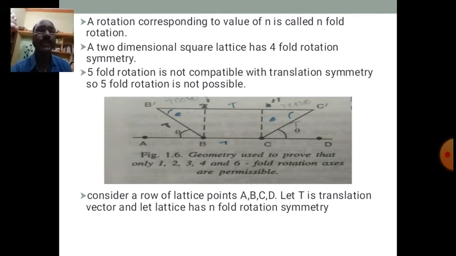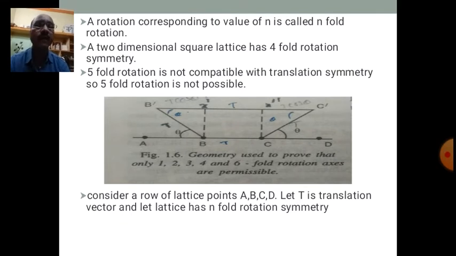Each lattice point is repeating after a distance of t, so the distance between AB, BC and CD is t. At the same time, the lattice is also possessing a rotation symmetry.